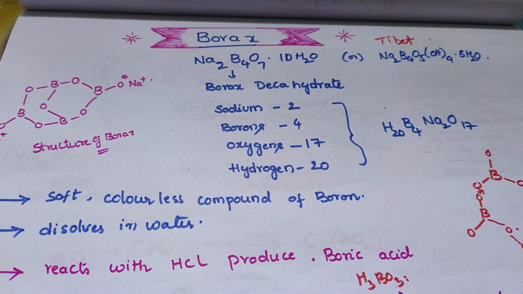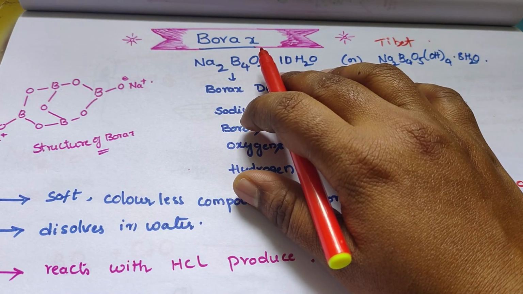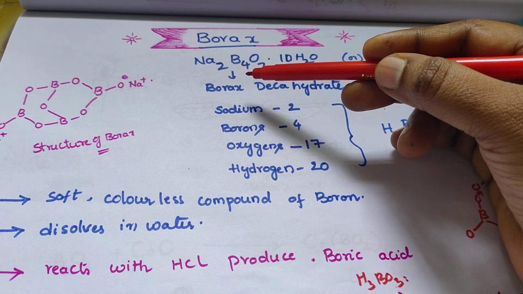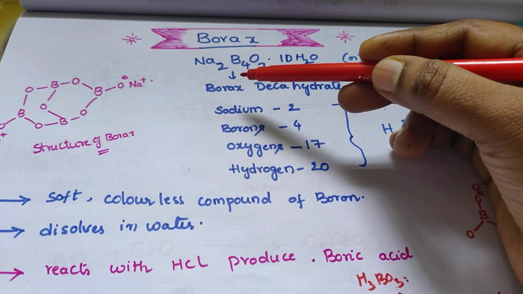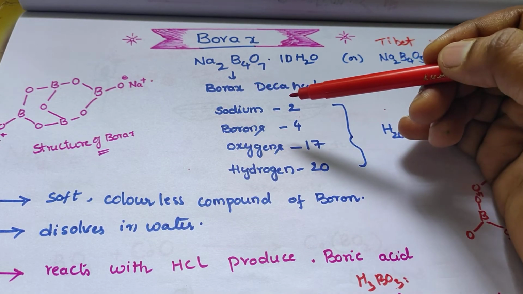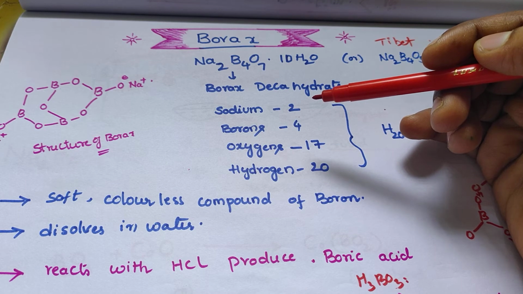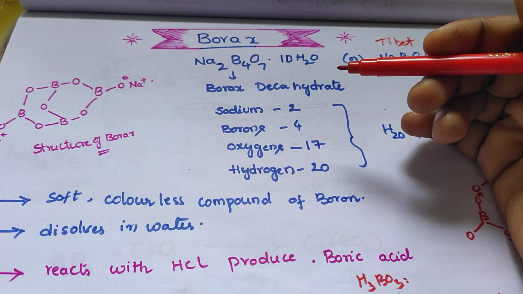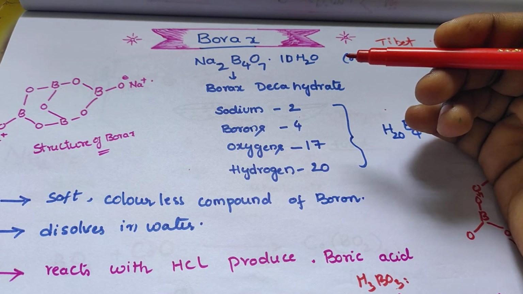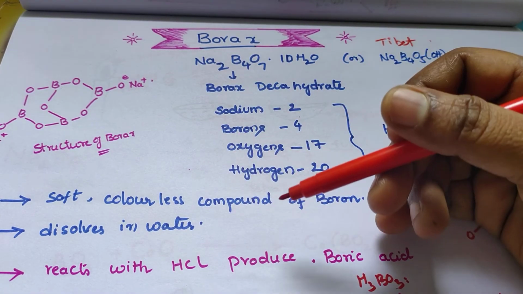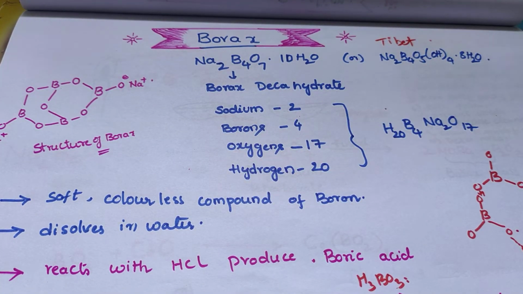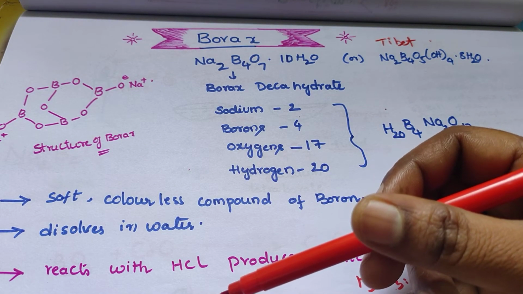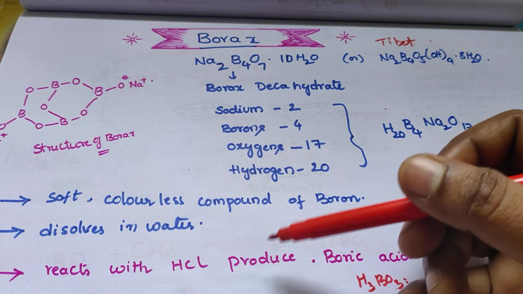What is borax? Borax is a compound consisting of an elementary substance, that is boron, which is united to oxygen and soda. The borax formula is also known as sodium tetraborate. Sodium tetraborate formula or disodium tetraborate formula is explained in this article. Borax is a soft, colorless compound of boron and can be dissolved in water. The main forms of borax are anhydrous and decahydrate salt.